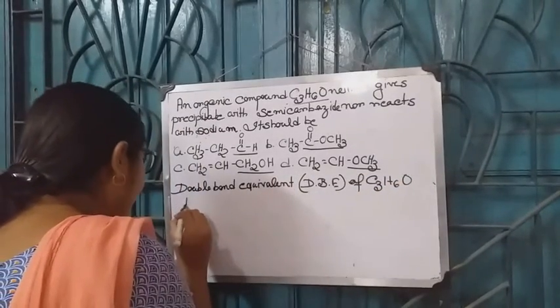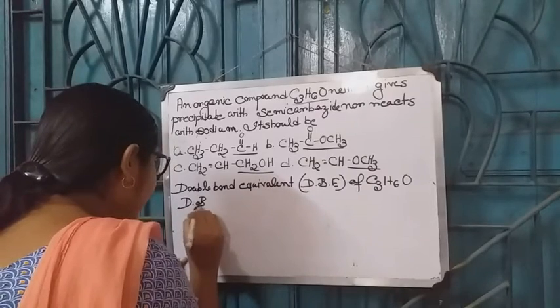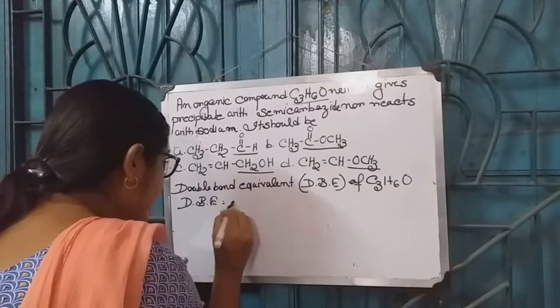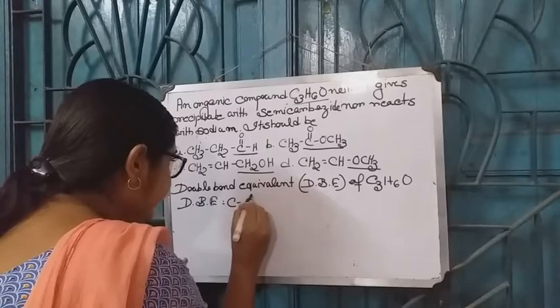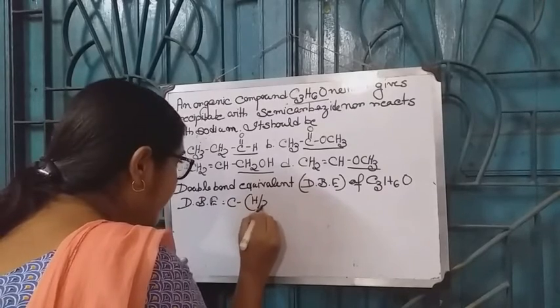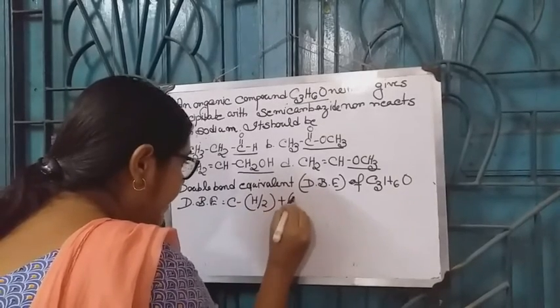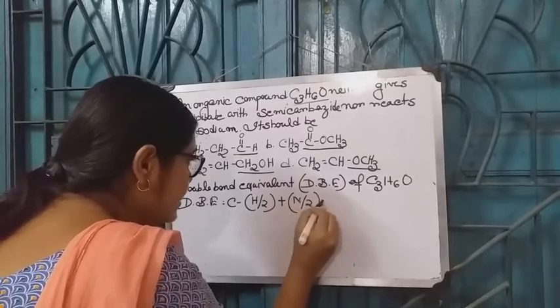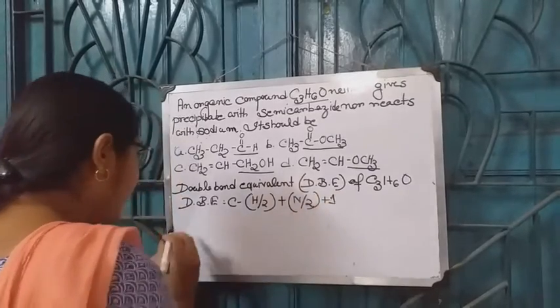The formula of calculating double bond equivalent is C minus H by 2 plus N by 2 plus 1, where